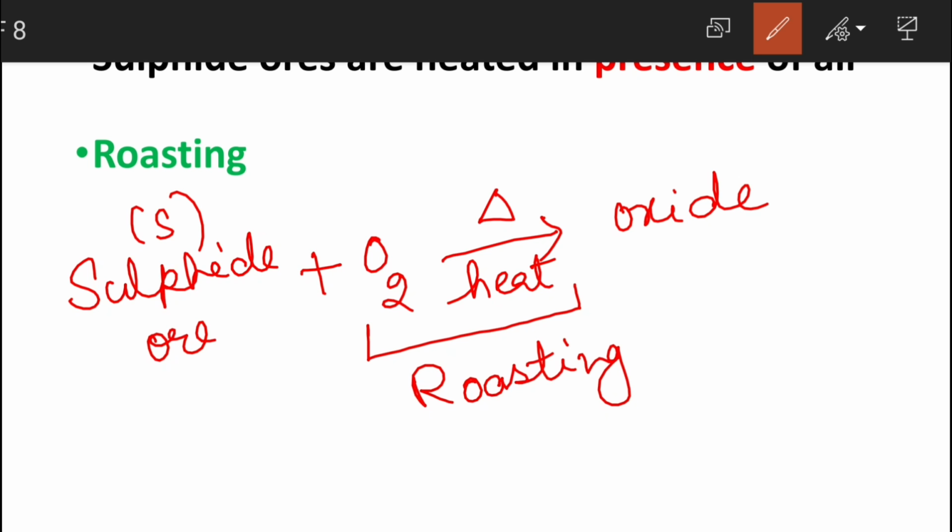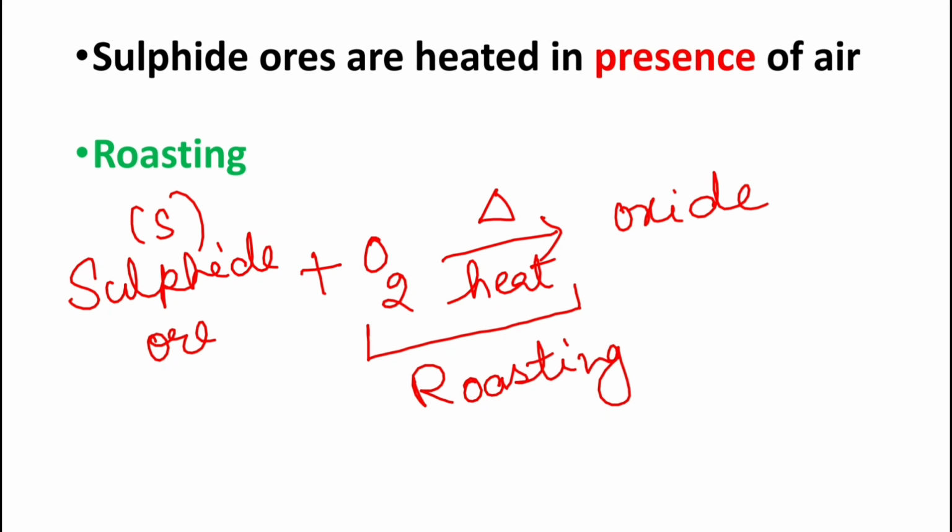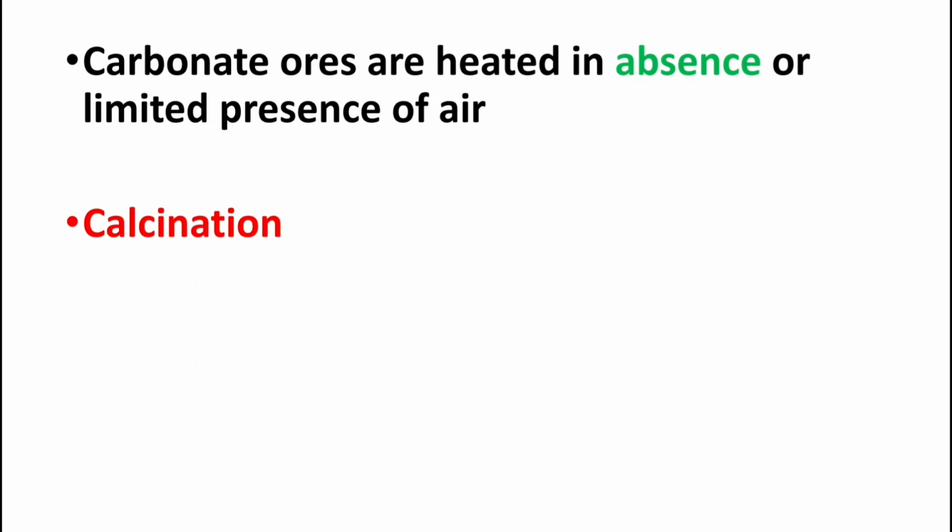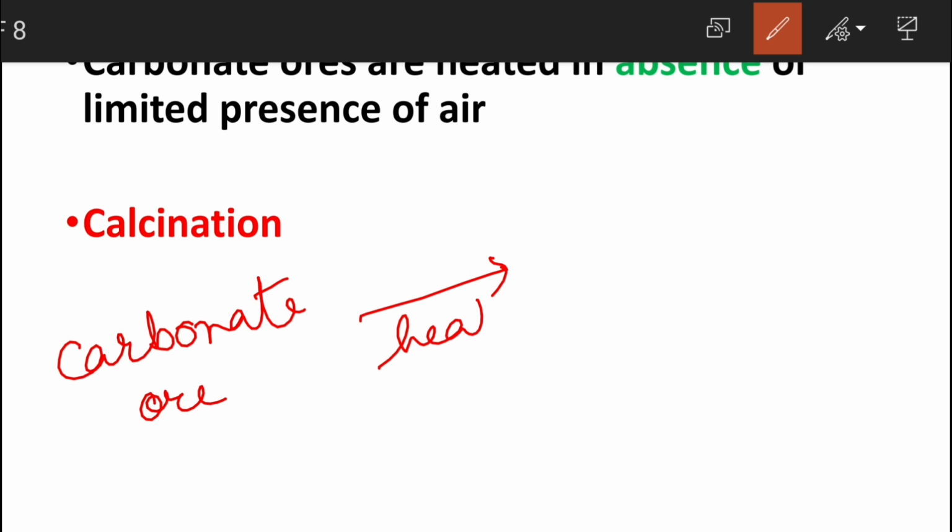Now in case of carbonate ores, because carbonate means carbon and oxygen, it already contains oxygen, so we are going to burn it of course, but in absence of air or limited presence of air. Air means oxygen in this case.